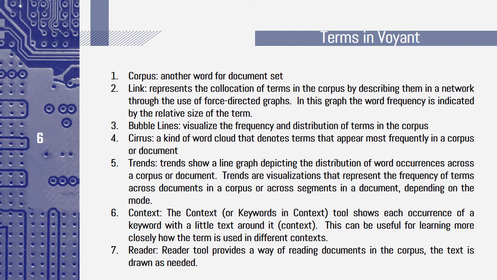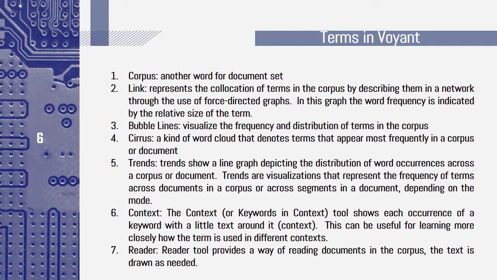Links represent the collocation of terms in the corpus by describing them in a network through the use of force-directed graphs. In this graph, the word frequency is indicated by the relative size of the term. Bubblelines visualize the frequency and distribution of terms in the corpus. Cirrus is a kind of word cloud that denotes terms that appear most frequently in a corpus or documents.